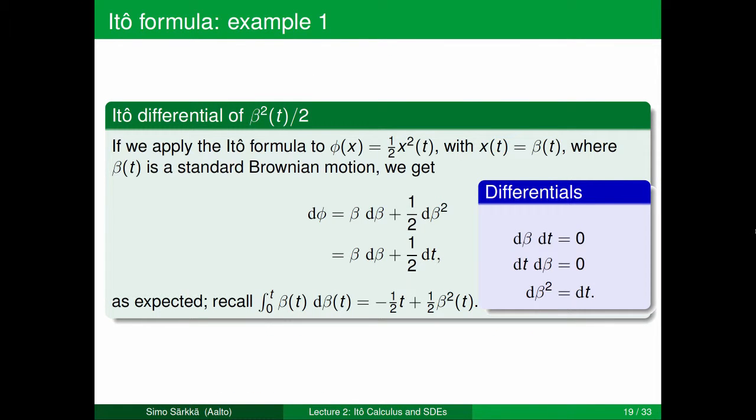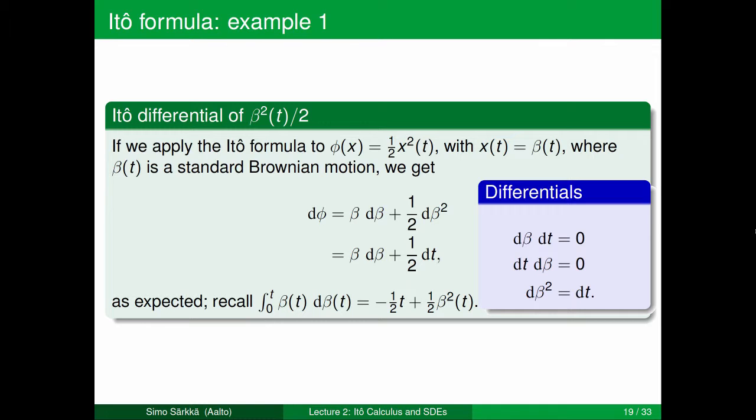Let's now take a look at an example application of the Ito formula to the function phi of x equal to half times x squared. And we will choose the process x to be a standard Brownian motion beta of t. So we are actually computing the Ito differential of beta squared over 2.